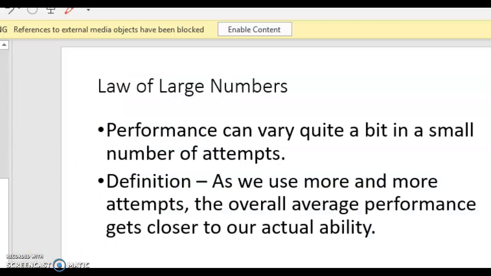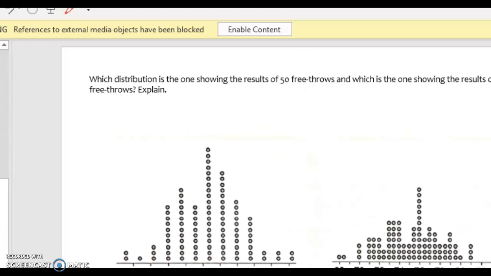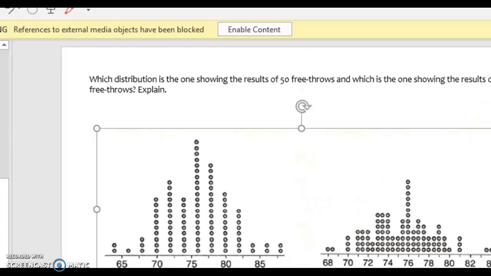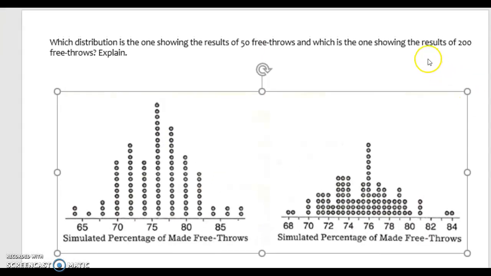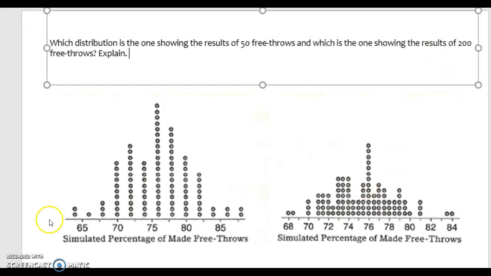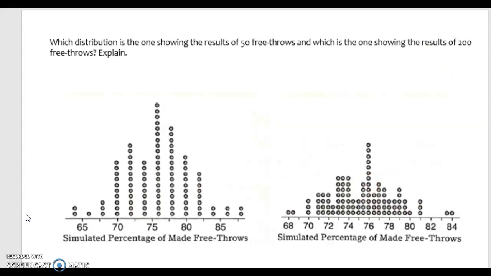All right, from here, I want to look at these two dot plots. And it says, which distribution shows 50 free throws and which one shows 200 free throws? Now, that's not to say that there are 50 dots on one and 200 dots on the other. Both dot plots have 100 dots. One dot on one of them represents a trial of 50 free throws, meaning here might represent that they made 65% in that one trial. And here represents that they made 84% in that one trial. So which one represents 50? Which one represents 200? Take a second, think about it. Which one do you think represents 200? Say it out loud. Just kidding, I don't actually intend for you to do that.